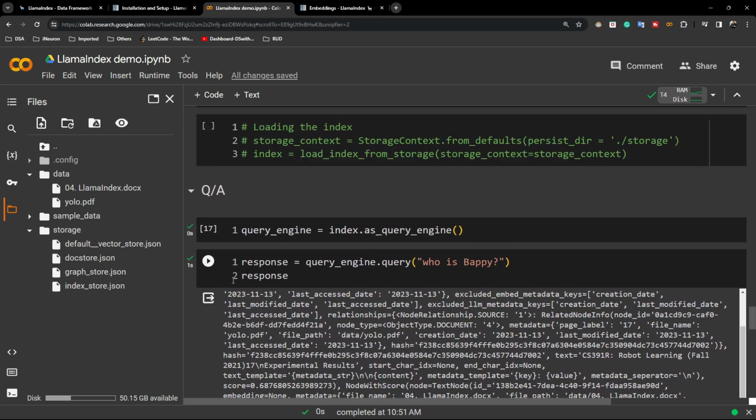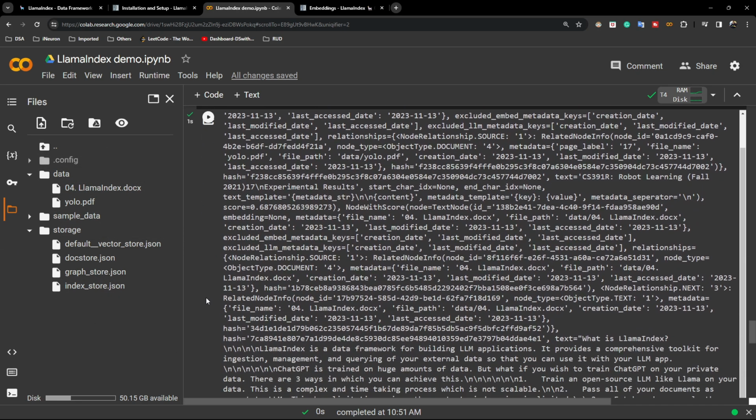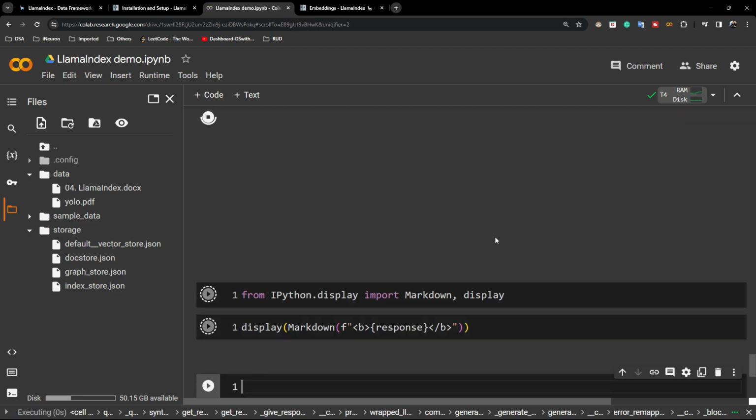So basically we have created this project, and it is only relying upon the custom data we have given. Apart from that, if you ask anything, it won't give the answer. So you can ask anything related to your documents, whatever question you have, and it will give you the answer with respect to that.